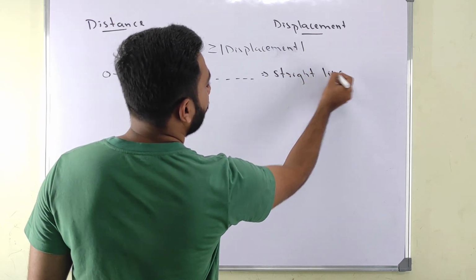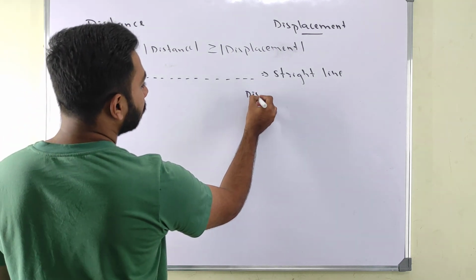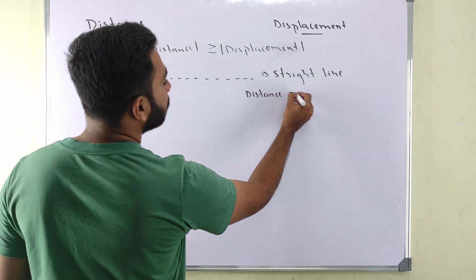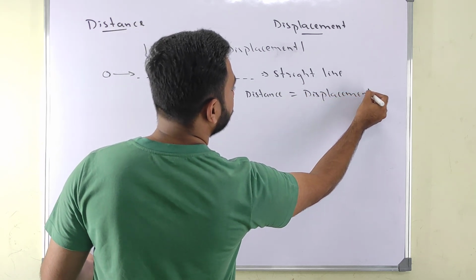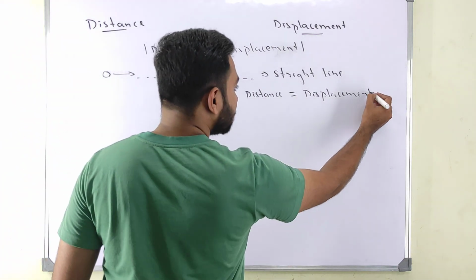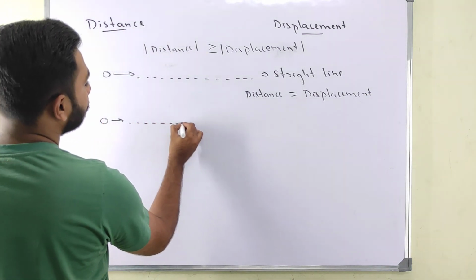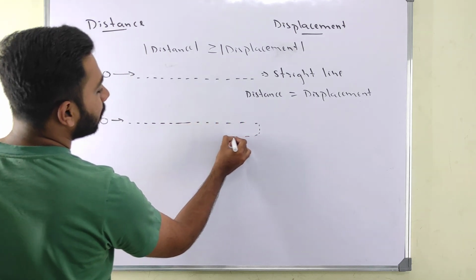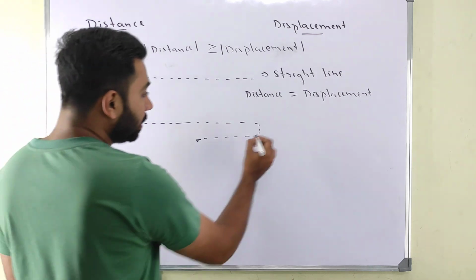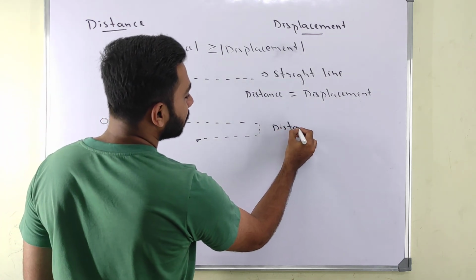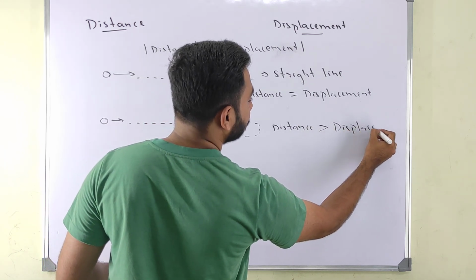Straight line. If a particle is moving in a single straight line, then your distance will be equal to displacement. Now, similarly, if a particle started moving, went like this, and again turned back like this, here the shortest distance is this one. In this case, our distance is greater than our displacement.